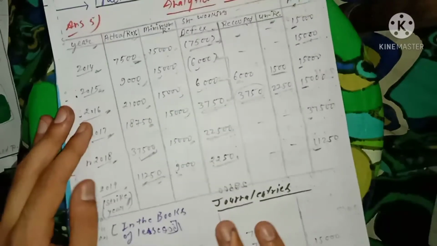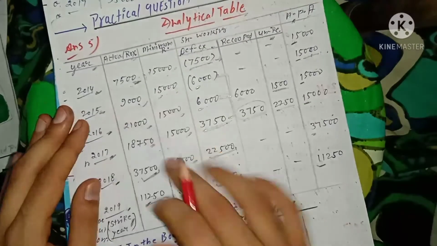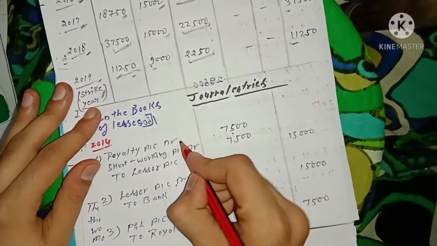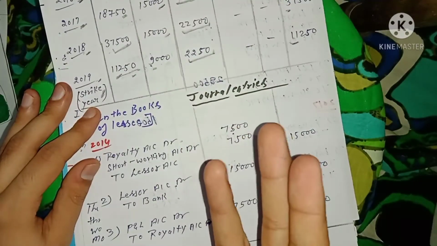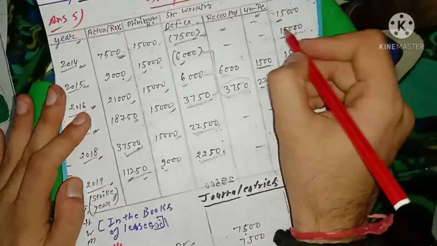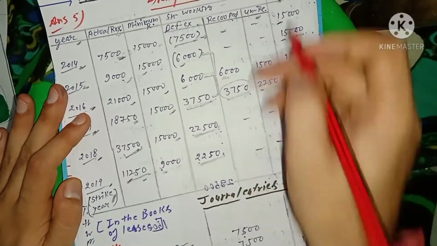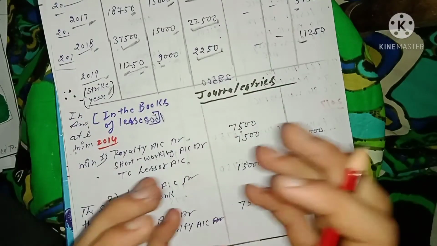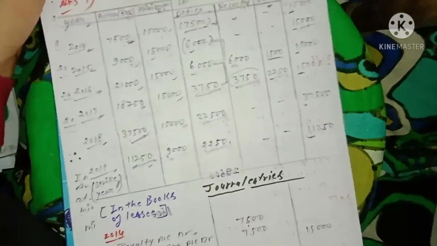As you can see, I have already mentioned how to pass the journal entry. All you have to do is pass three different kinds of entries: royalty account debit, short working amount debit, and whatever amount is payable to the lessor. The first entry shows how much royalty is payable to the lessor. So how are you going to find out that amount payable to the lessor?